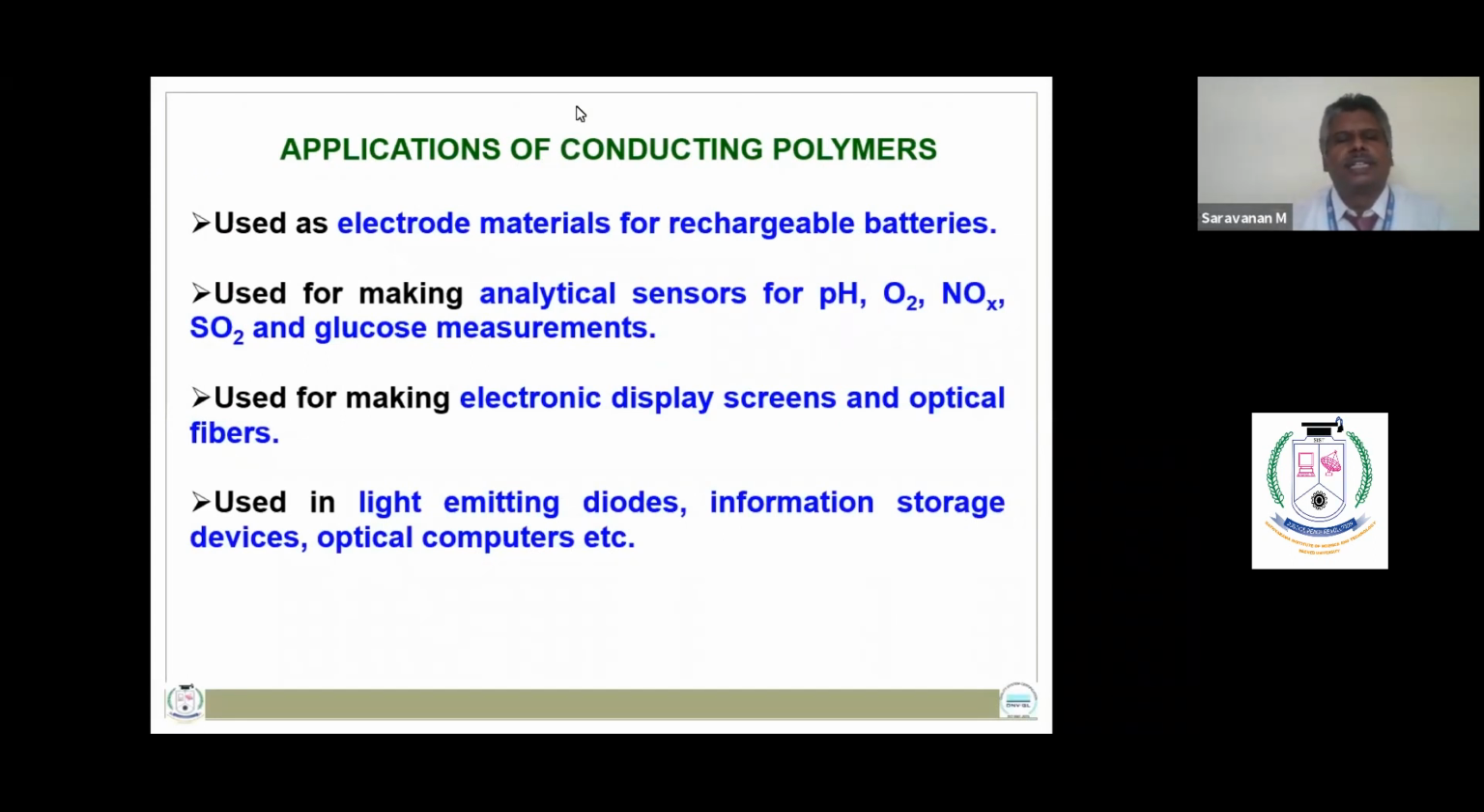The conducting polymers can be used as electrode materials for rechargeable batteries, can be used as analytical sensors for measuring pH and different gases in the atmosphere, and also conducting polymers can be used as electronic display devices, light emitting diodes, organic photovoltaic cells, and information storage devices.